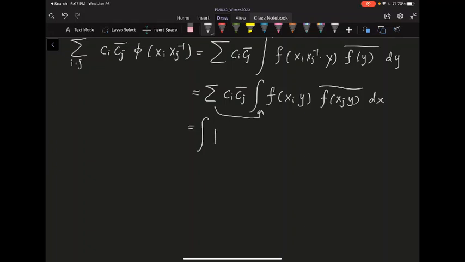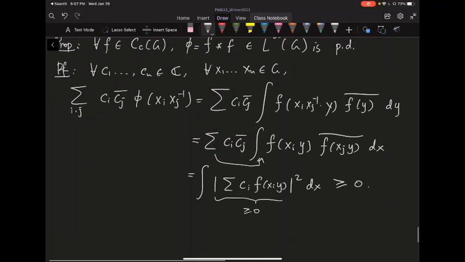What you realize is that you're basically integrating something positive. What you're integrating is the norm of the summation of c_i f of x_i y; you take the entire thing's norm, and your double summation just disappears. This double summation times its conjugate is exactly what you're integrating, and because you're integrating something non-negative, in the end you get something non-negative. So this phi is indeed positive definite.